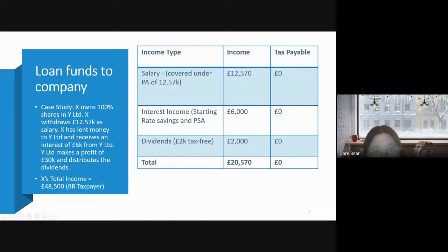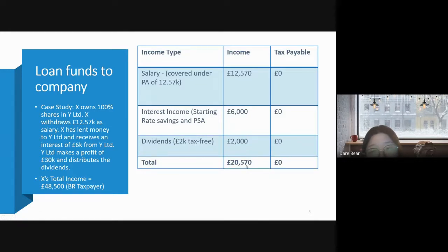And the last type of income is the dividend. Mr. X has 2,000 tax-free dividend income, so he used this up. So all in total, with this total income, 20,570 is tax-free.